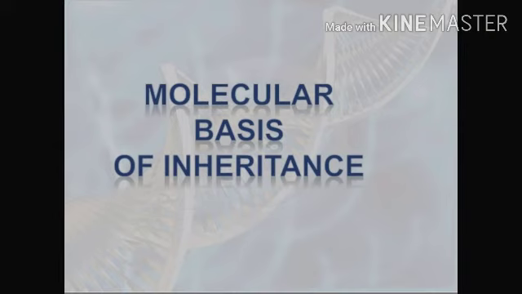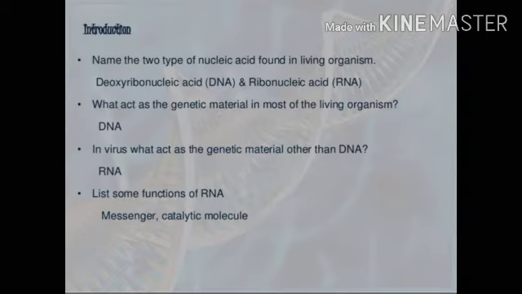So, today we will discuss the next chapter, chapter 6, and the name of the chapter is Molecular Basis of Inheritance. In the introduction, can you please tell me the names of the two types of nucleic acid found in living organisms? First is DNA, that is deoxyribonucleic acid. Second is RNA, that is ribonucleic acid. And what acts as genetic material in most living organisms? That is DNA. But in viruses, instead of DNA, RNA is the genetic material.